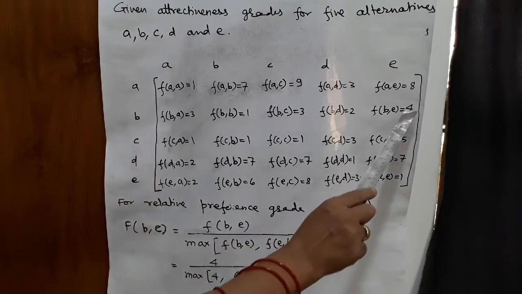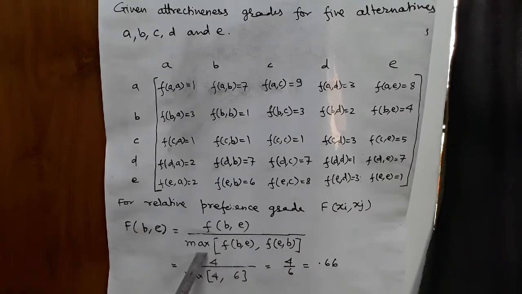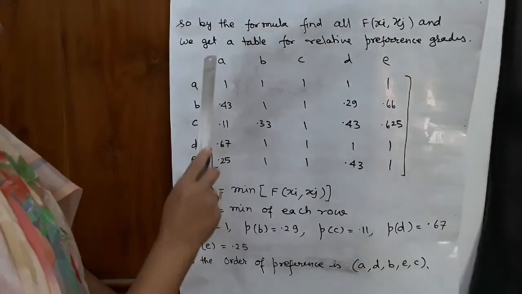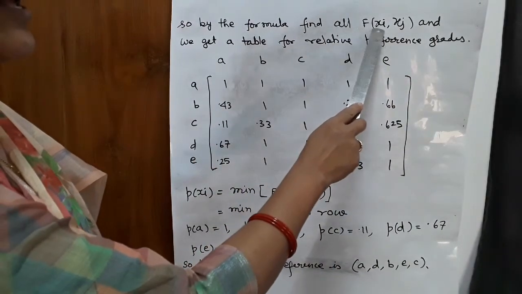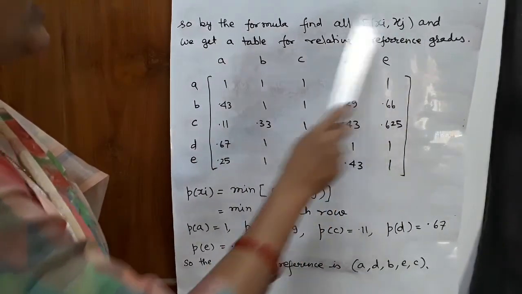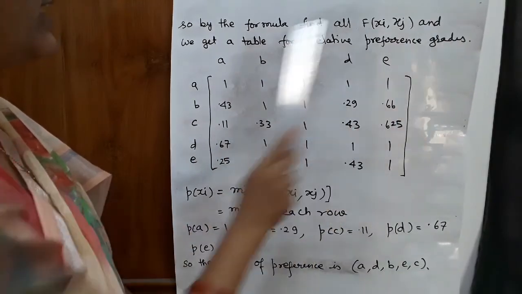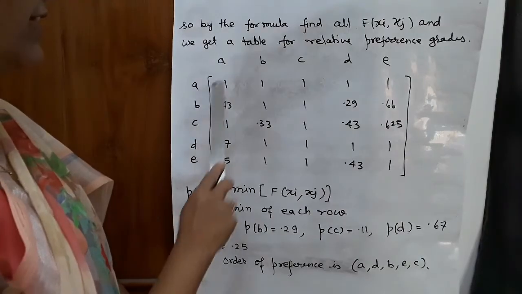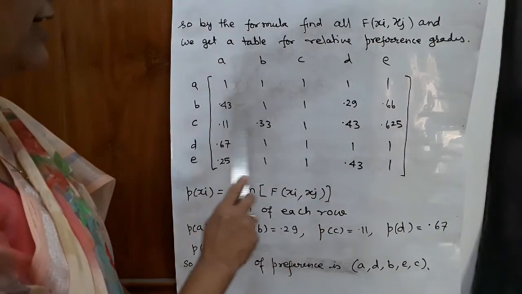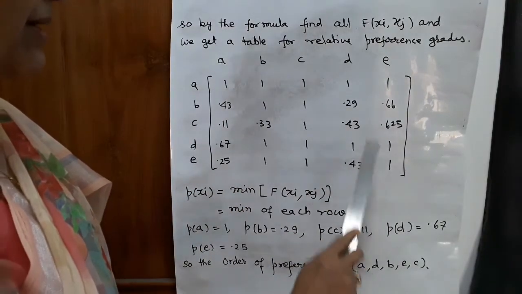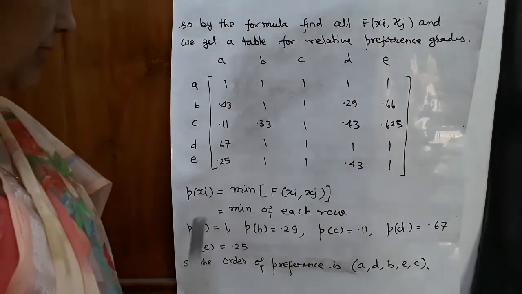Small FBE is 4 upon max of FBE 4 and FEB 6. So it is 4 by 6 is equal to 0.66. So by the formula find all F xi xj and we get a table for relative preference grades A, B, C, D, E, A, B, C, D, E and so on. We construct this table by the formula.